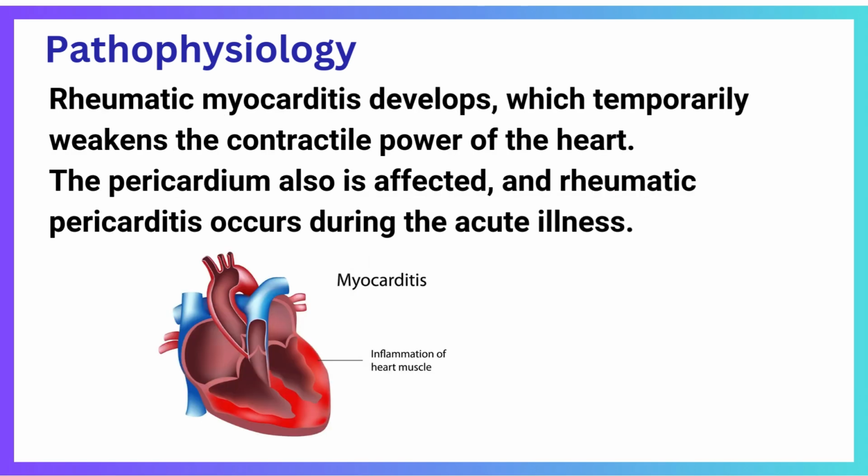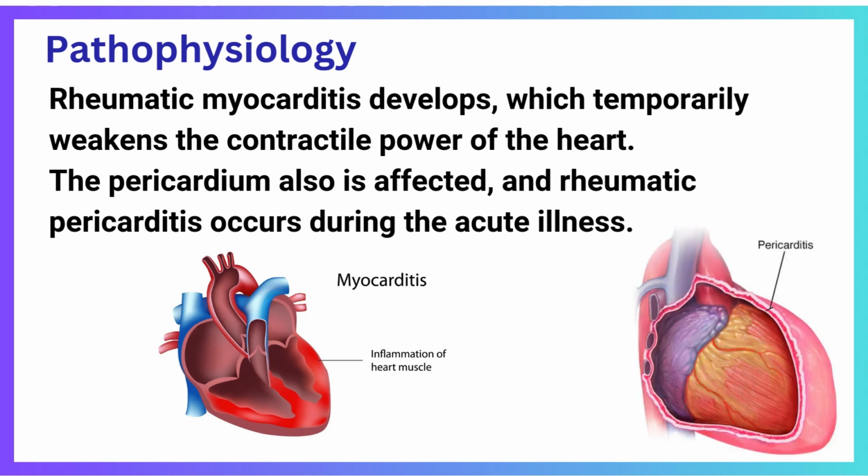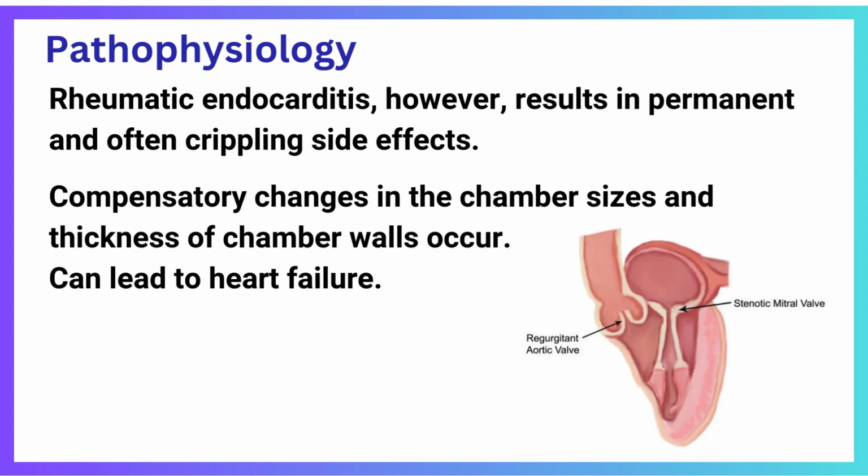The myocardium is certain to be involved in this inflammatory process. Rheumatic myocarditis develops, which temporarily weakens the contractile power of the heart. The pericardium also is affected, and rheumatic pericarditis occurs during the acute illness. These myocardial and pericardial complications usually occur without serious consequences. Rheumatic endocarditis, however, results in permanent and often crippling side effects. Compensatory changes in the chamber sizes and the thickness of chamber walls occur. This may take years to develop and can lead to heart failure.